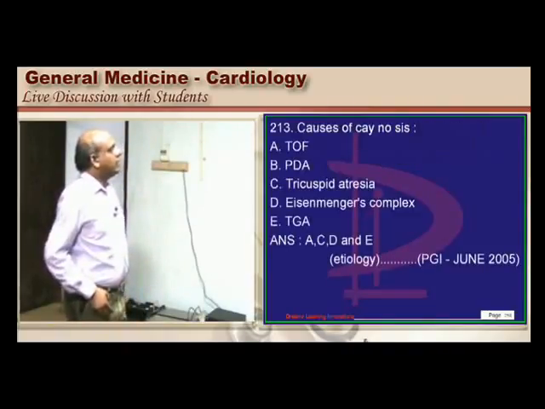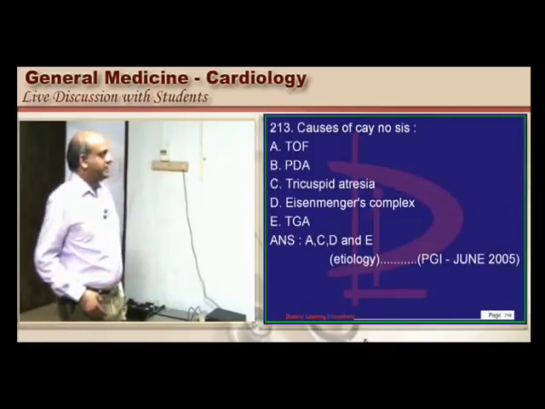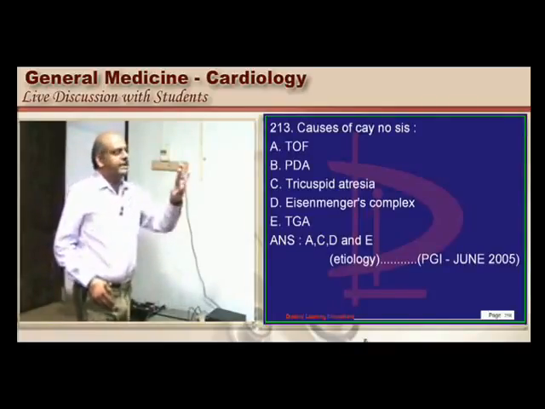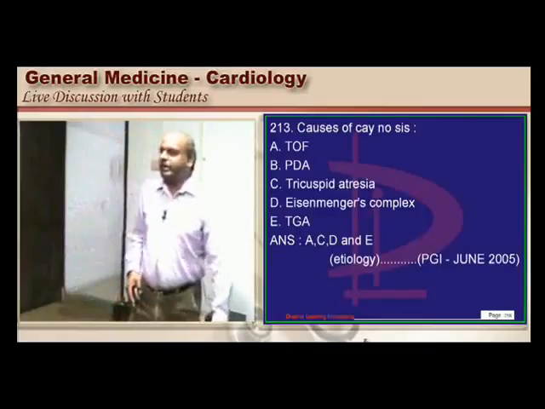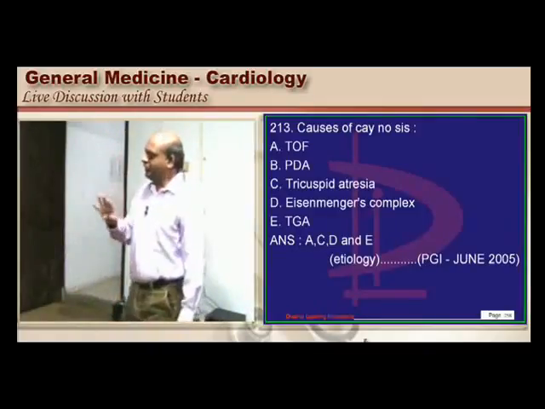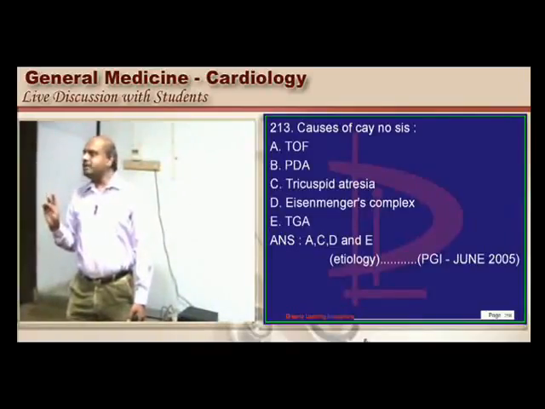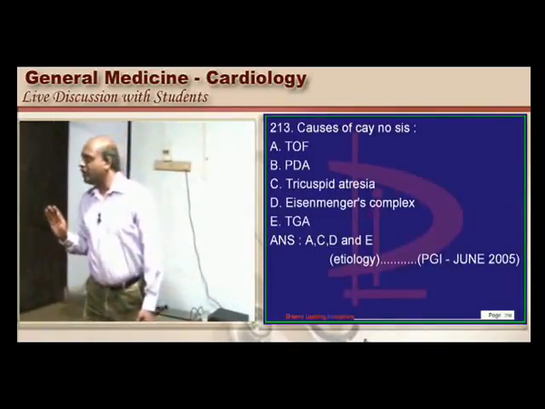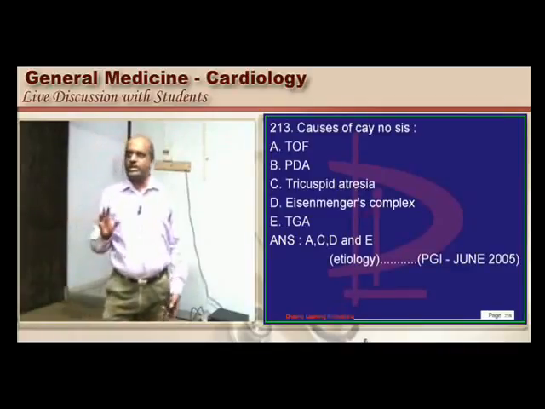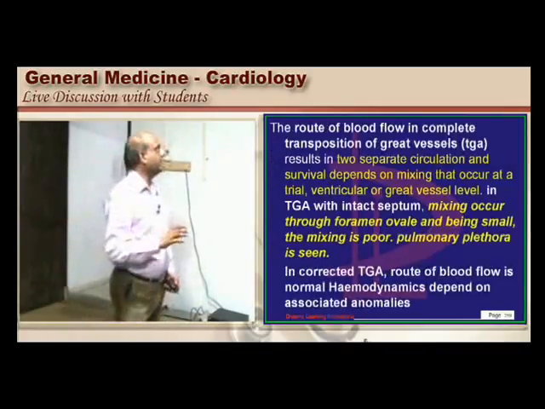Now once more, what are the causes of cyanosis? What are the 4 T's? You have to remember congenital heart diseases leading to cyanosis, doctor. T for TOF, T for tricuspid atresia, T for truncus arteriosus, and T for tetralogy of Fallot is what you need to fundamentally remember.